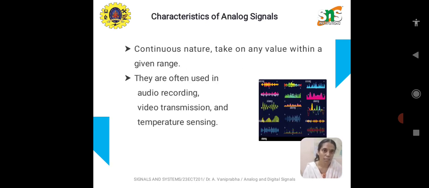Characteristics of analog signal. Analog signals, as discussed, are continuous in nature and can take any value over the period of time, and they form a smooth curve within the given range. They occupy a wide range of frequencies. They are often used in communication like audio systems, video transmission, and various kinds of sensing applications.